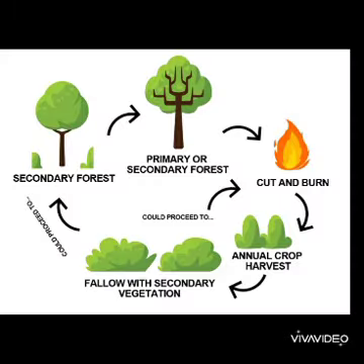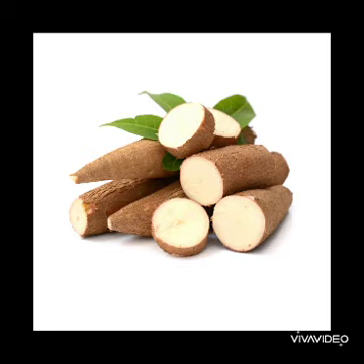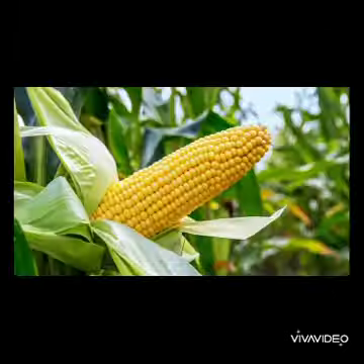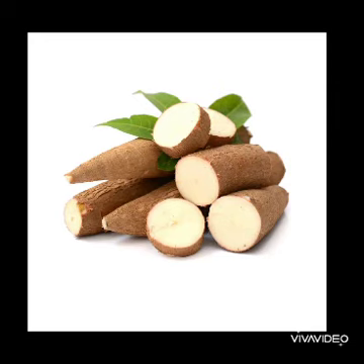Agriculture. The main occupation of the people is farming and mining. Farmers practice shifting agriculture. In this system, some forest land is cleared and crops are grown for 2-3 years. Crops grown are cassava, maize, and rice. Cassava is the staple food.